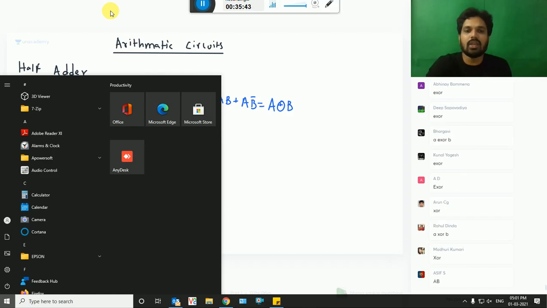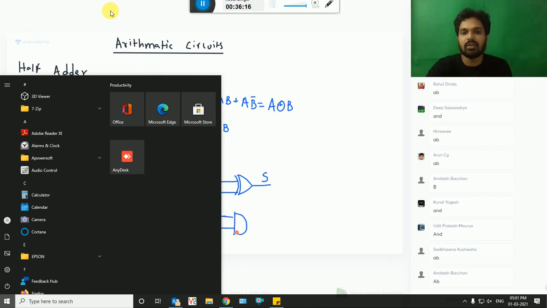So that is A into B. So if you take A and B, and take the XOR operation, that will give you the sum of the 2 bits. If you take the AND operation, that will give you the carry of your result. This is what we call the half adder circuit.